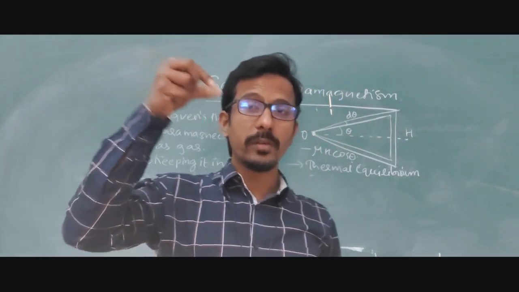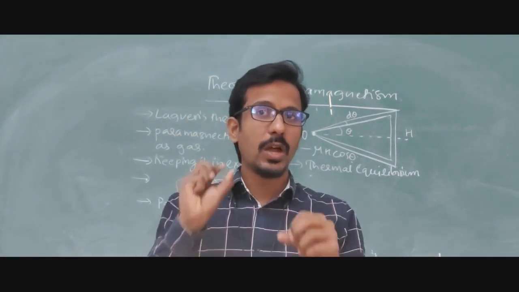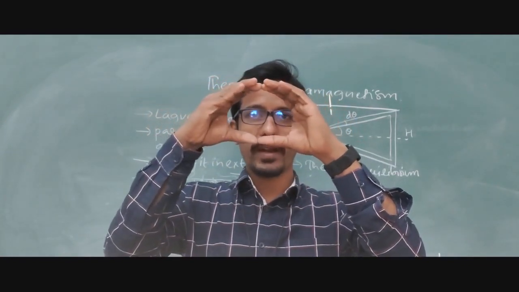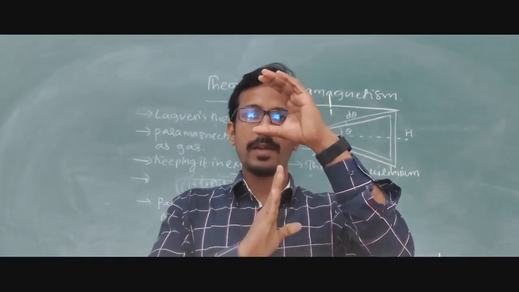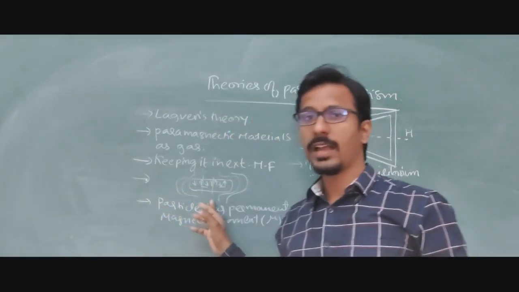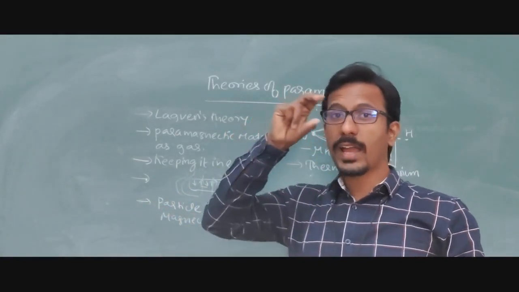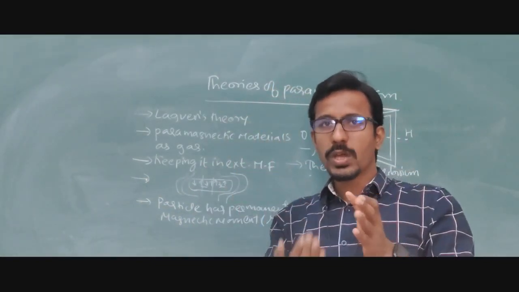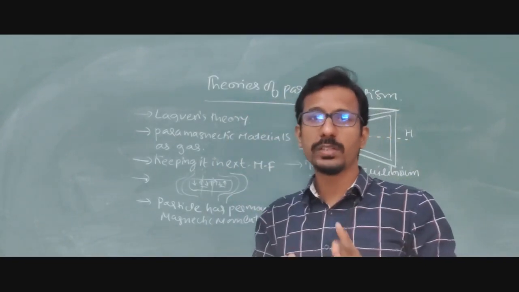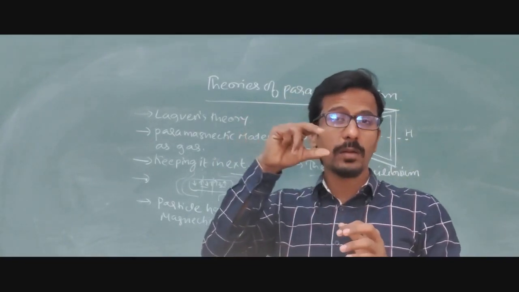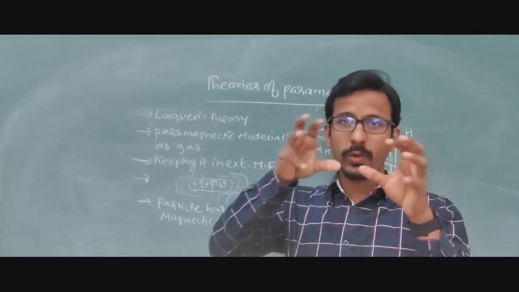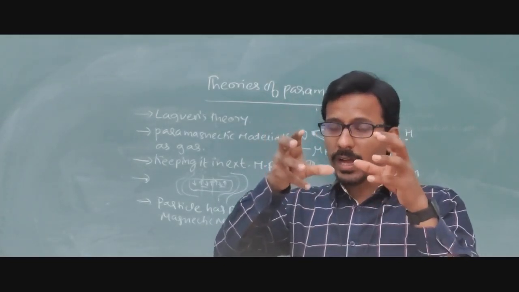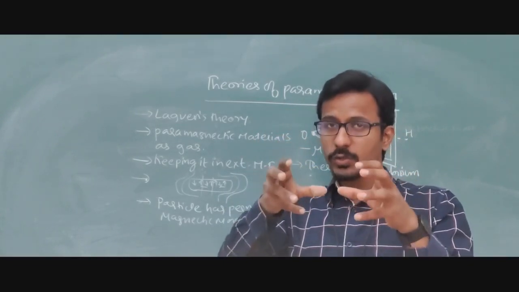Before thermal equilibrium, there will be thermal agitations. What are thermal agitations? Whenever we take a paramagnetic material and apply the external magnetic field like this, some of the dipoles try to oppose and move in the opposite direction. Those having the same pole can go in parallel. In this connection, what happens? Thermal agitations are going to be generated. Understood? That is called thermal agitation.